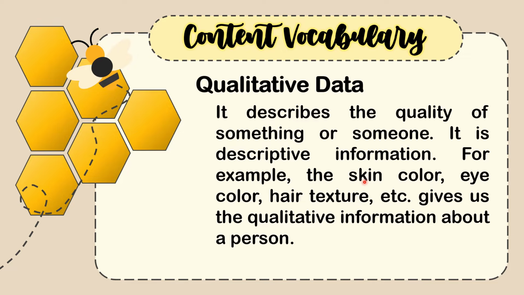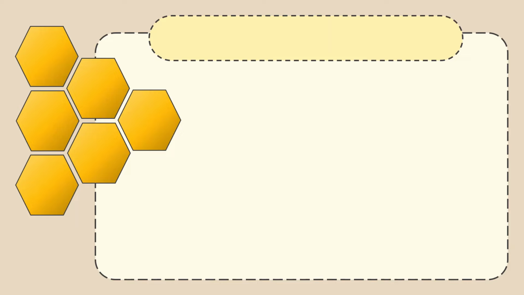For example, the skin color, eye color, hair texture, and so on gives us qualitative information about a person, a place, or anything that needs description. Description that does not involve numbers, that is what we call qualitative data.